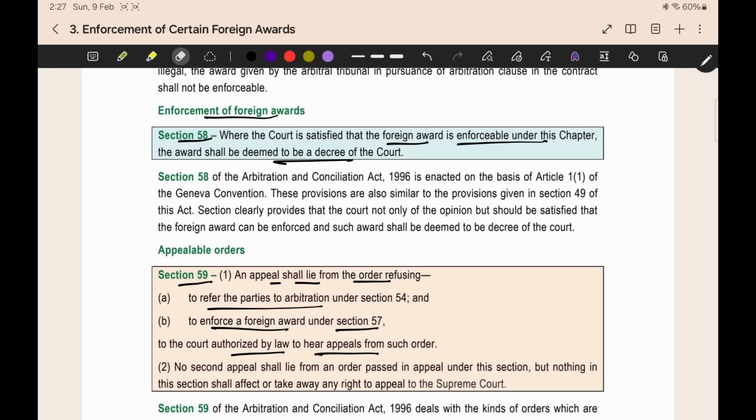For example, if a court is not referring you to arbitration under section 54 or a court is not setting aside an award or is refusing the enforcement under section 57, under these sections you can go for an appeal, to a court which is authorized to hear the appeals. No second appeal shall lie. You can go for only one appeal, but this section does not take away any right to appeal to the Supreme Court. Same as the New York Convention.